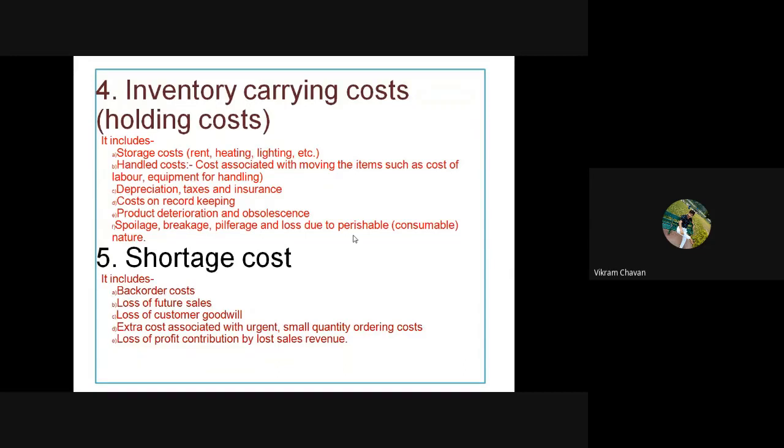Then loss of future sales, then loss of customer goodwill, then extra cost associated with urgent small quantity ordering, and loss of profit contribution by lost sales revenue. So these are the effects of shortage that we discussed in the last lecture.